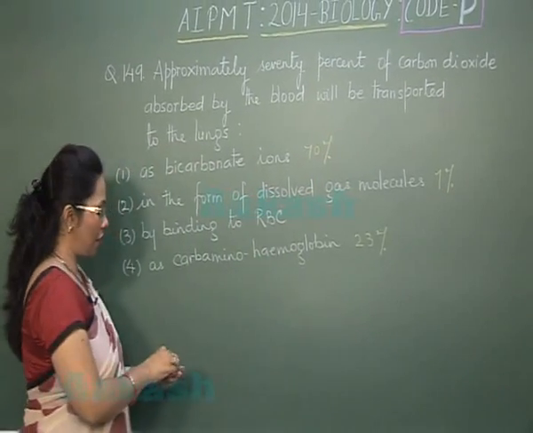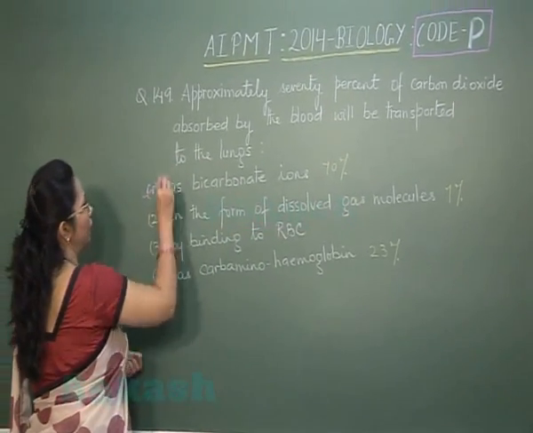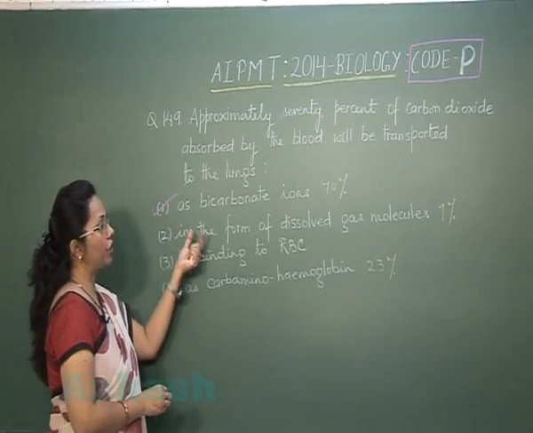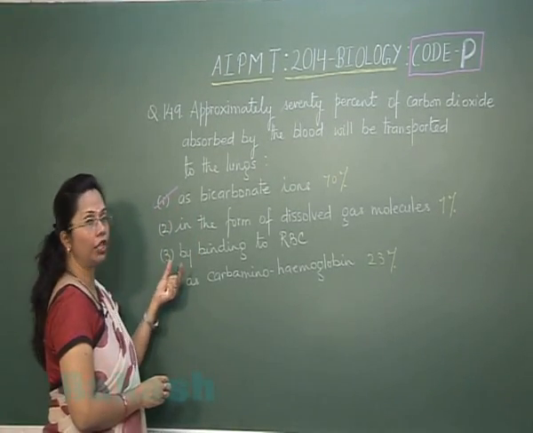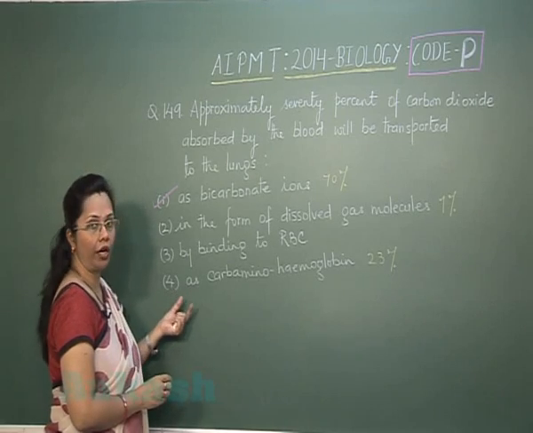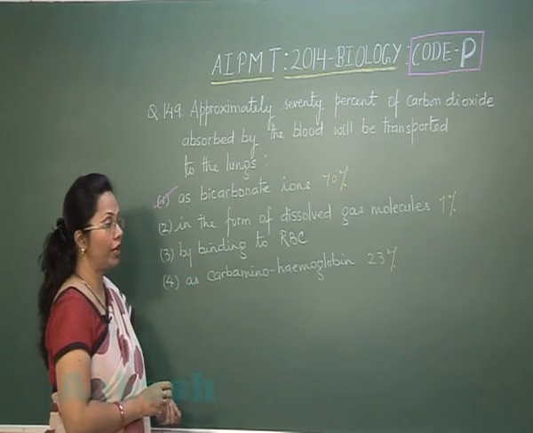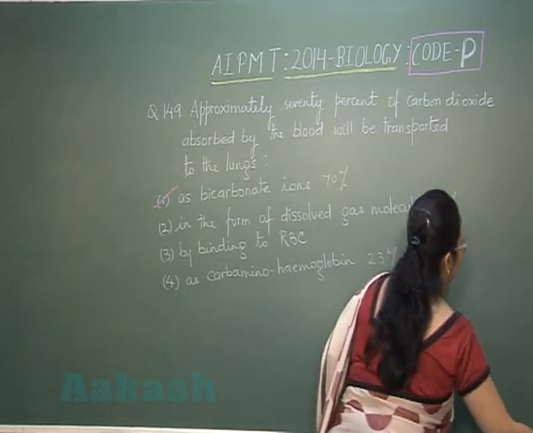So that means our answer is the first one. So carbon dioxide is maximally transported in the form of bicarbonate ions. So we can move on to next question 150.